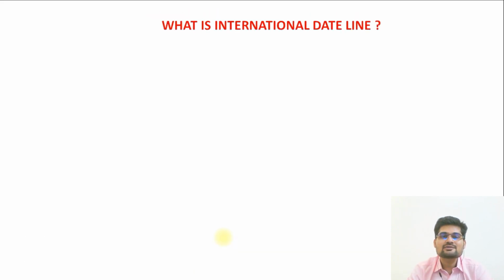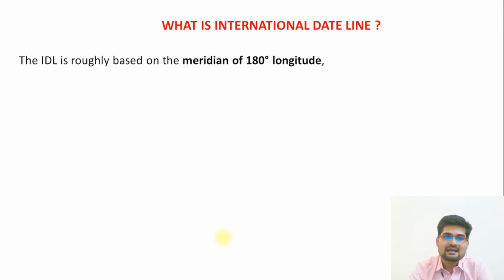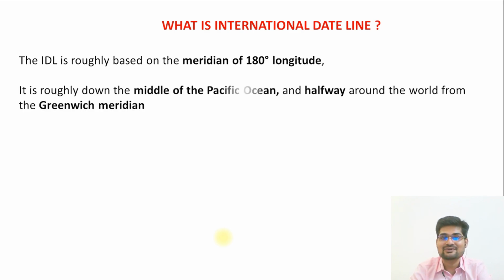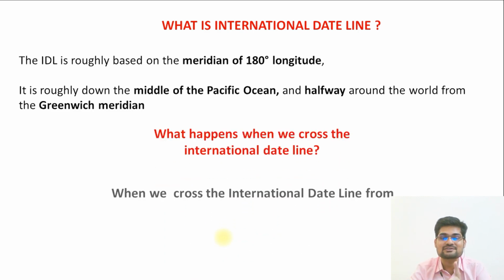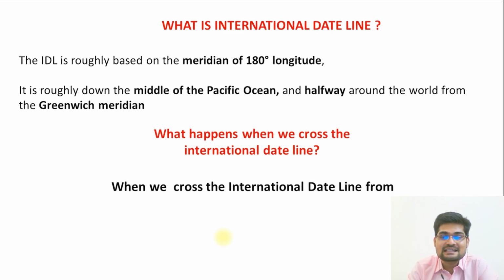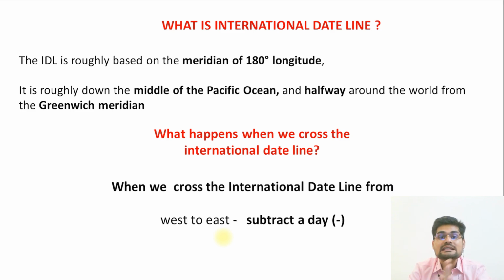Now another concept related to the meridian is the international dateline. So what is it? Let's understand. IDL, that is the international dateline, is roughly based on the meridian of 180-degree longitude. Alright, it is roughly down the middle of the Pacific Ocean, halfway around the world from the Greenwich meridian. So it's 180-degree longitude. So what happens when we cross the international dateline? Now remember this concept, it's going to be interesting. When we cross the international dateline from west to east, it basically means we are crossing this 180-degree line from west to east. We are going this way.